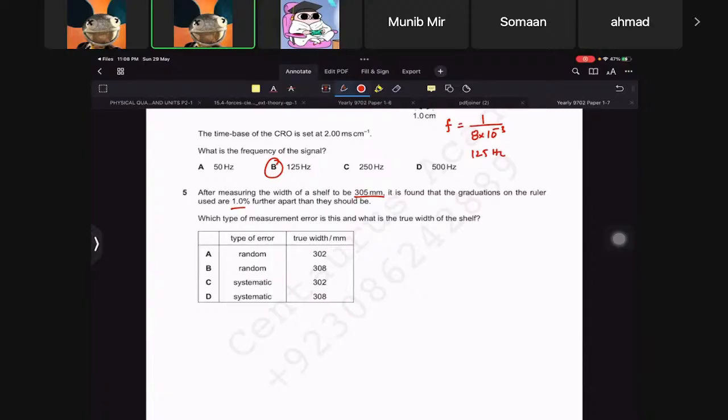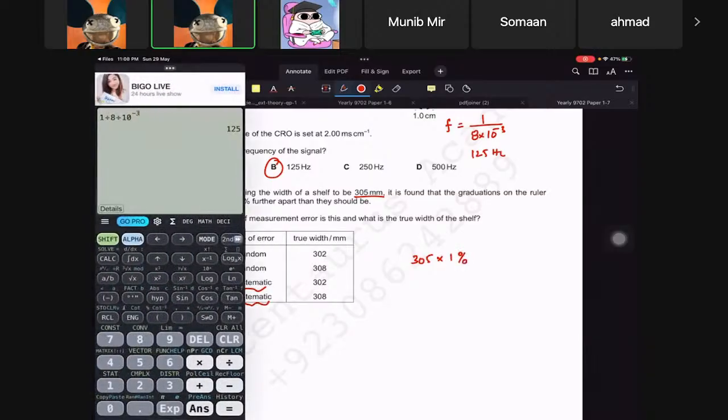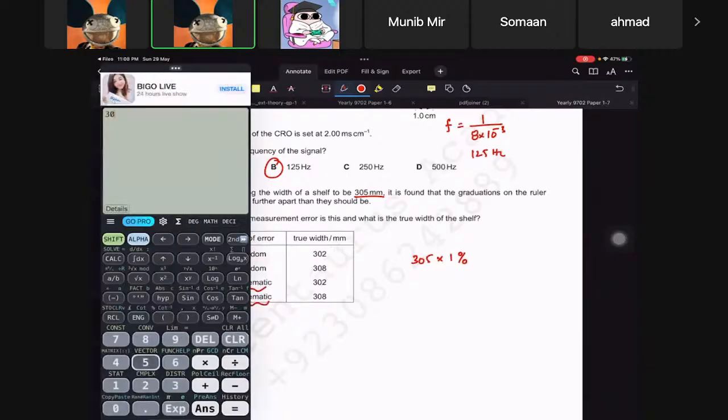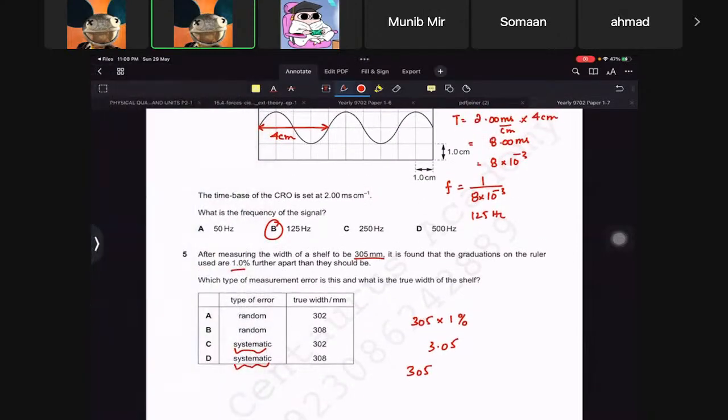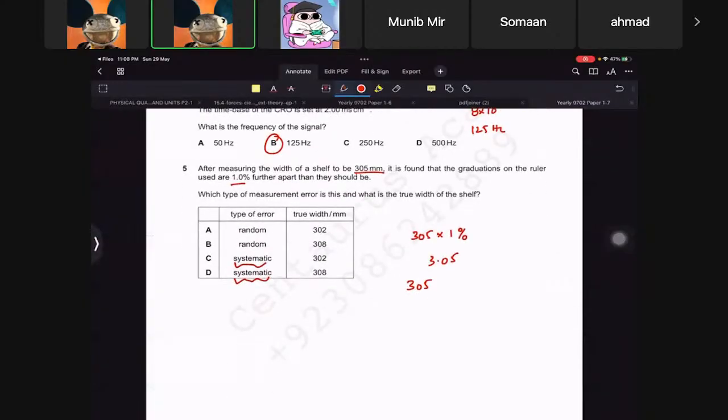So 1% is a constant error, which means it has to be a systematic error, and then 1% of 305 is basically, let's try to find that, 305 times 1 divided by 100, that is 3.05. Because it says the graduations are further apart, so it has to be a positive error.